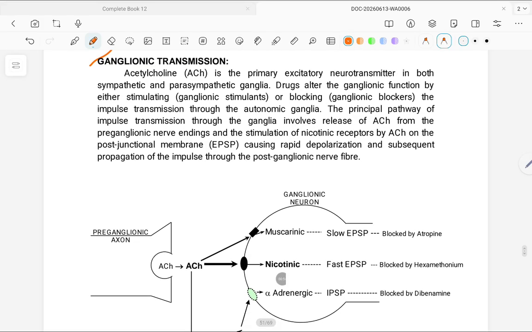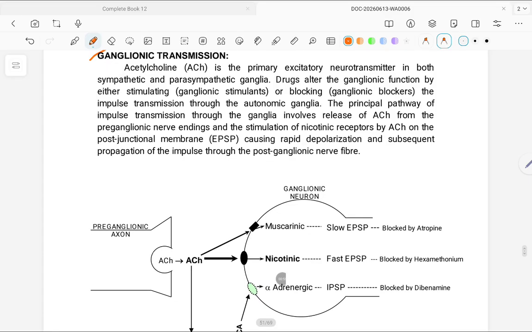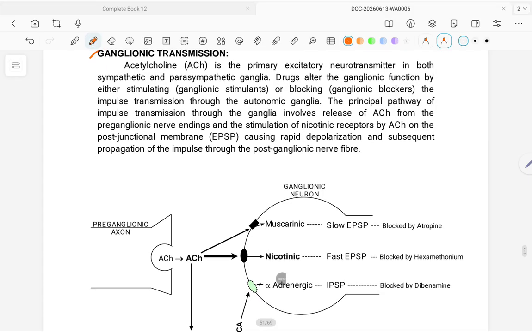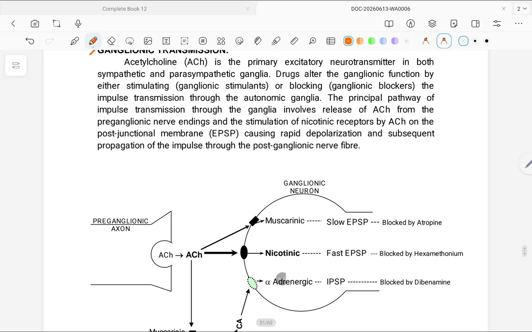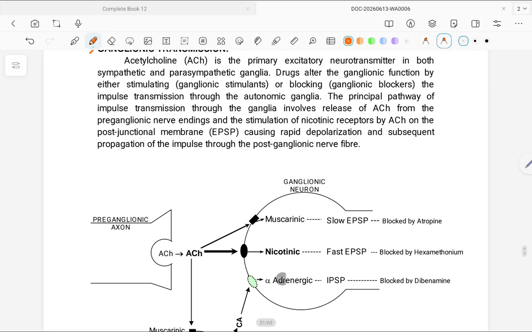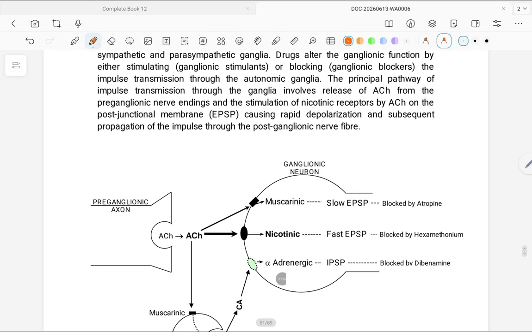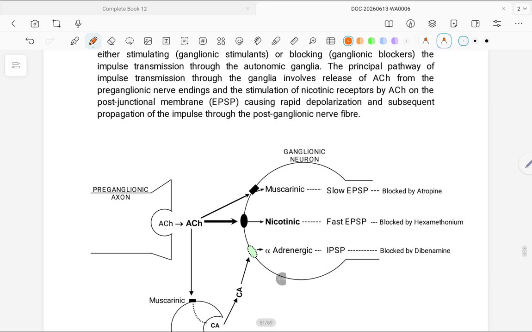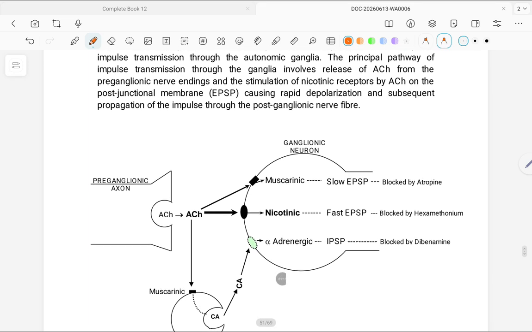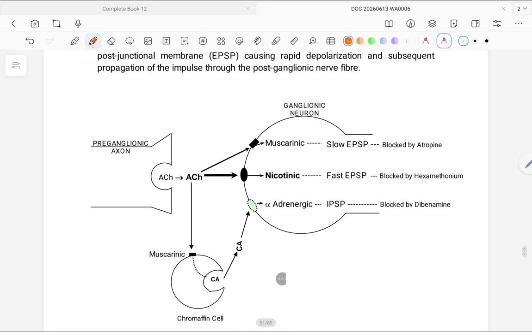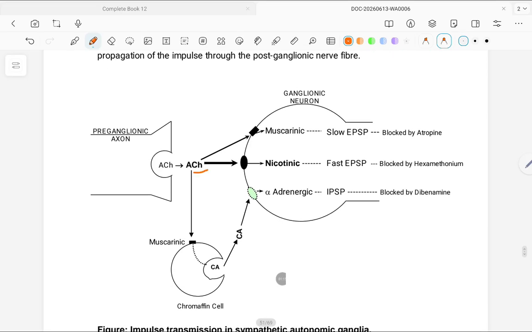the stimulation of nicotinic receptors by acetylcholine on the post-junctional membrane (EPSP), causing rapid depolarization and subsequent propagation of the impulse through the postganglionic nerve fiber. ACh acts on muscarinic, nicotinic, and alpha-adrenergic receptors. Muscarinic receptors are blocked by atropine, nicotinic by hexamethonium, and alpha-adrenergic by dibenamine.